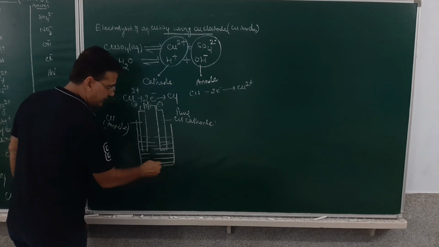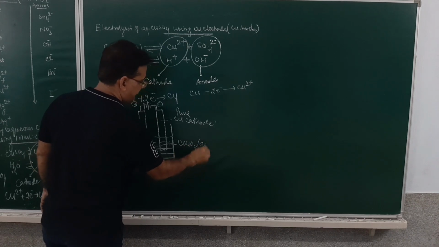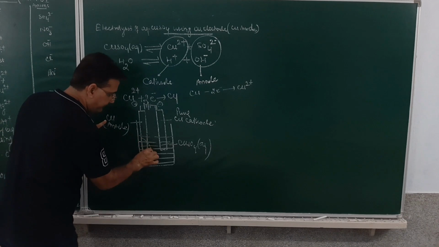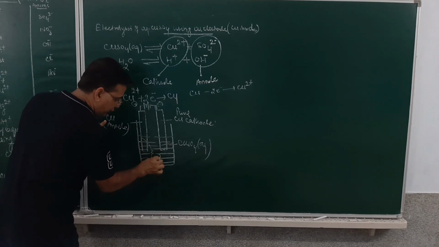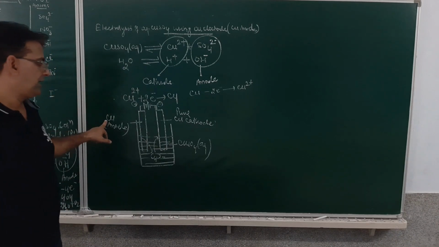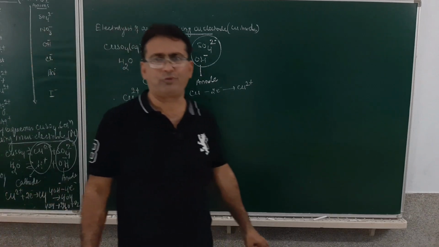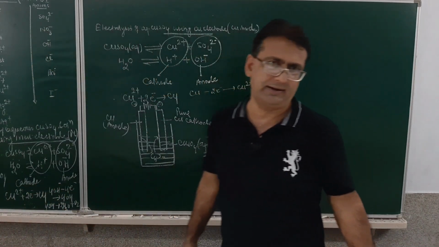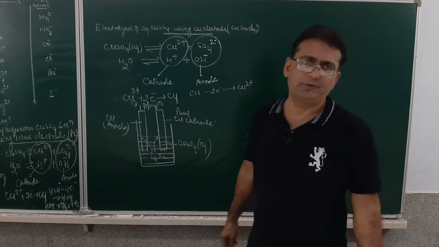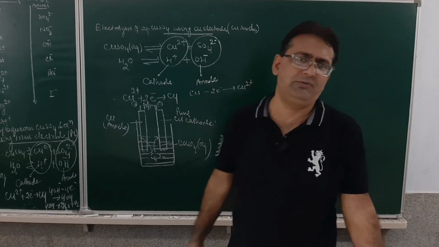Which solution is this? It is the electrolyte, aqueous solution of copper sulfate. What we will observe? The copper from the anode will undergo oxidation, migrate through the electrolyte, and get deposited on the cathode. Am I getting clear? What you will observe in this process of electrolysis, the blue color of copper sulfate will not be decolorized. In the previous one, in which we used the inert electrode, the blue color of copper sulfate was decolorized. So this is on the basis of the concept of an active electrode.